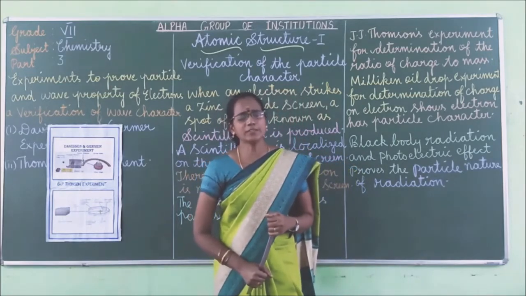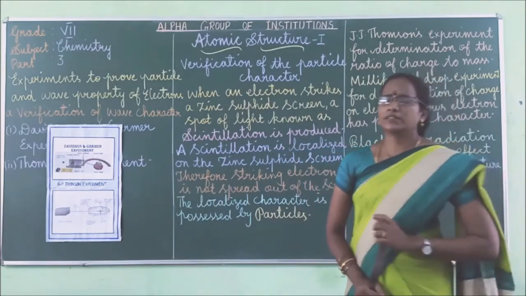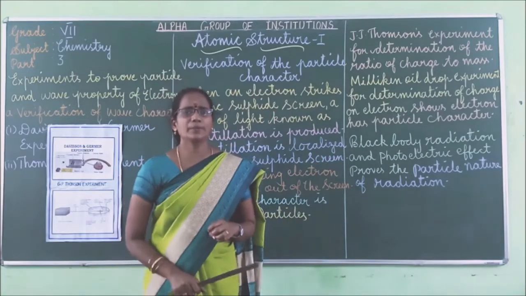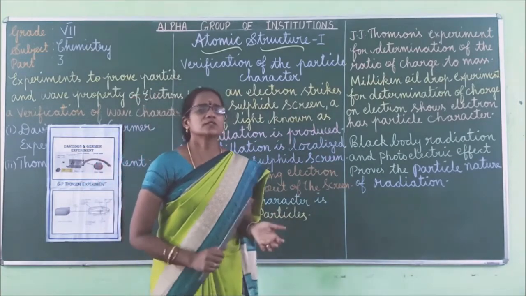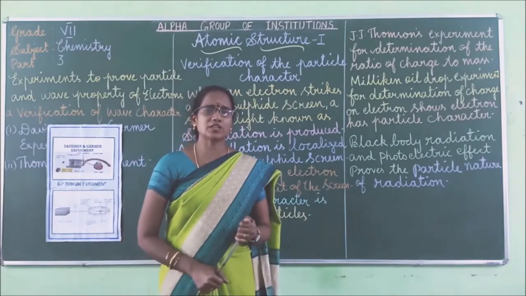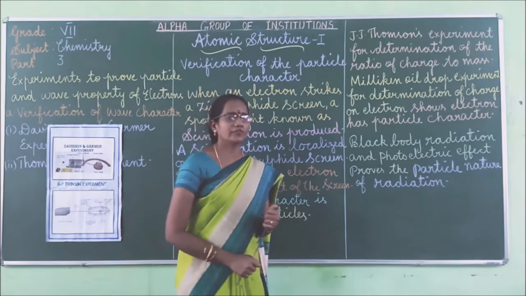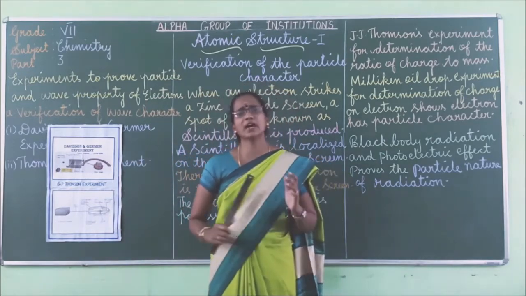A beam of electrons is nothing but the flow of particles. They observed that a beam of electrons obtained from a heated tungsten filament is accelerated by using a high voltage power supply.